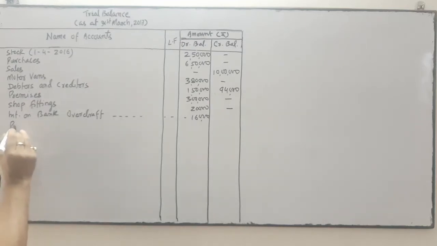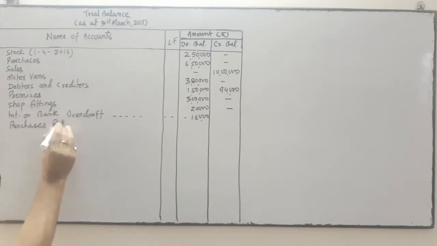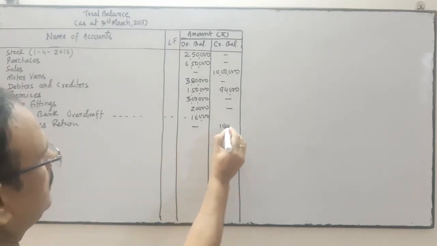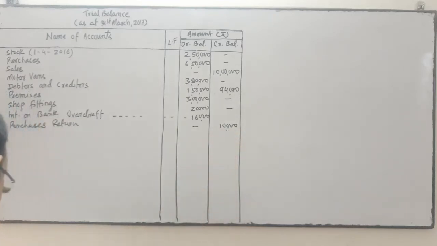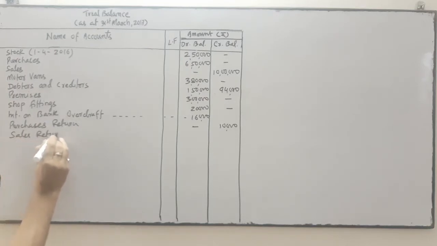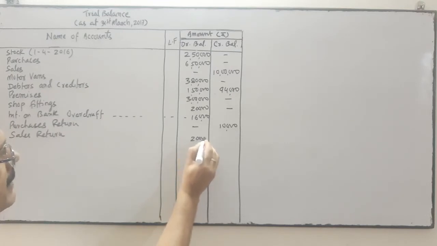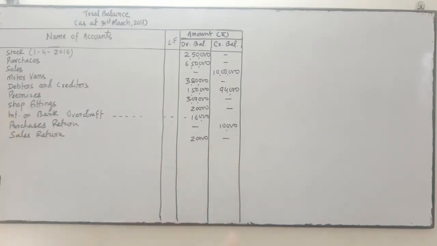Purchase return. Purchase has a debit balance, so purchase return should be credit. Purchase return has been given in the debit, but it should be credit, 10,000. Purchase return should be credit. Sales return should be debit. Sales has a credit balance, so sales return should be debit. Sales return is 20,000. You have to write it on the debit side. It has been written on the credit side. You just shift it to the debit side.